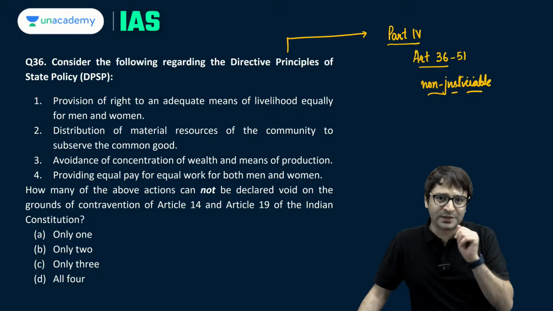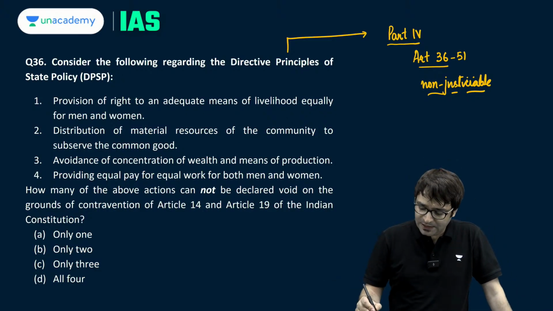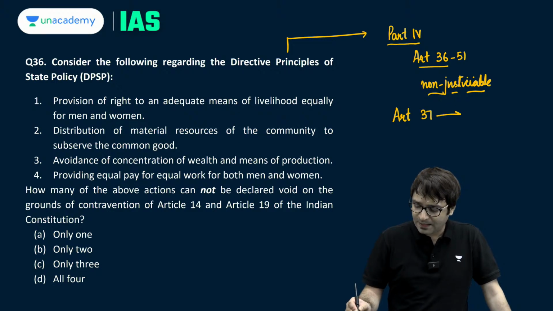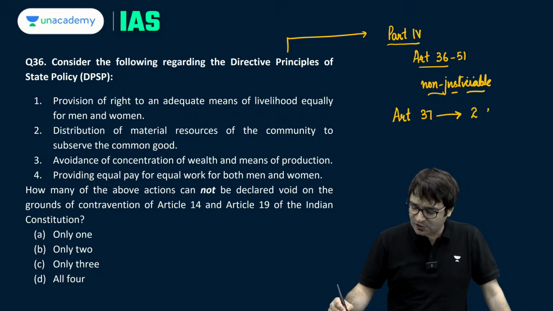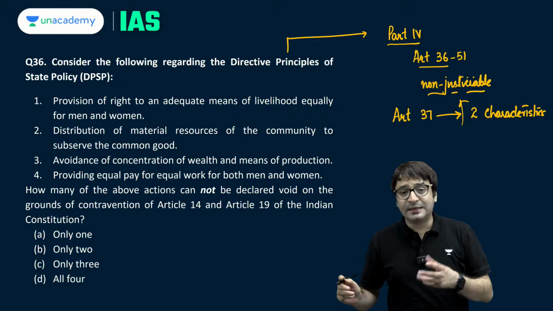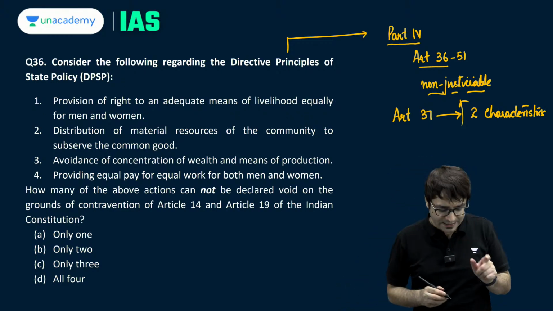But they've got two important characteristics. And these two important characteristics are mentioned under Article 37. Article 37 talks about two important characteristics of directive principles. One, they are not enforceable in a court of law.